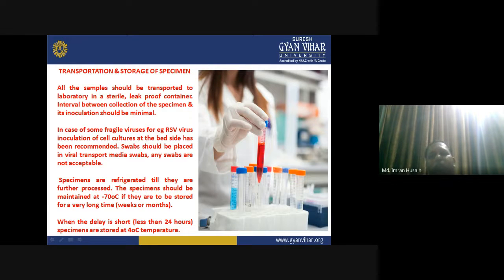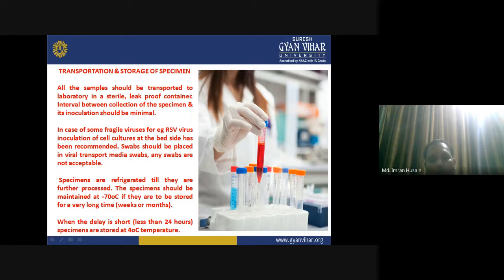Transportation and storage of specimens. What are the necessary requirements for the transportation and storage of specimens? All the samples should be transported to the laboratory in a sterile, leak-proof container.